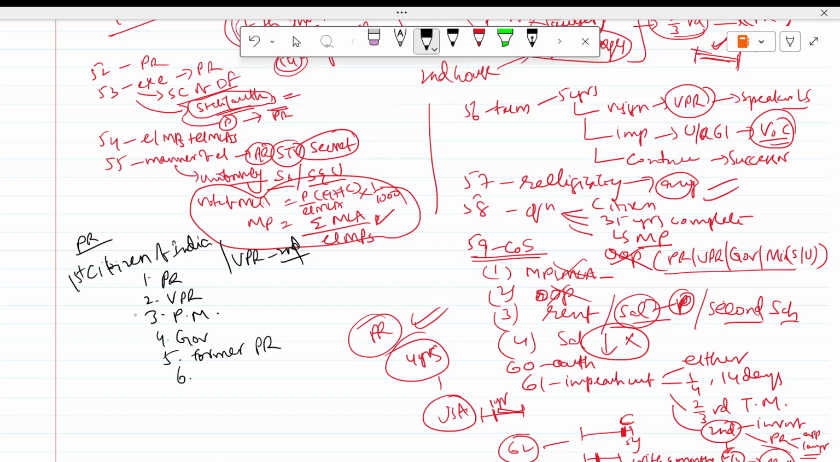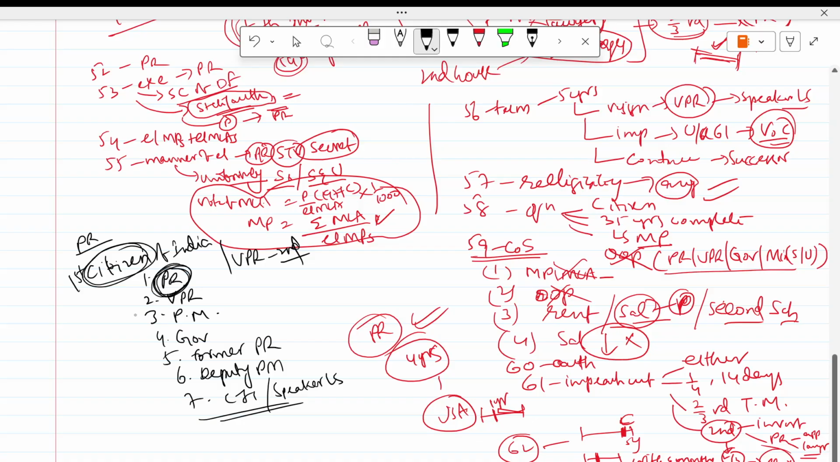Then sixth, this was amended later, is the deputy prime minister. Then seventh place is the Chief Justice or the Speaker of Lok Sabha. So at least these 7 you remember. There are many things, but at least you can remember this. So he is called the first citizen of India. In the table of precedence he is given the first place. Then he is the symbol of unity, integrity or solidarity, whatever.